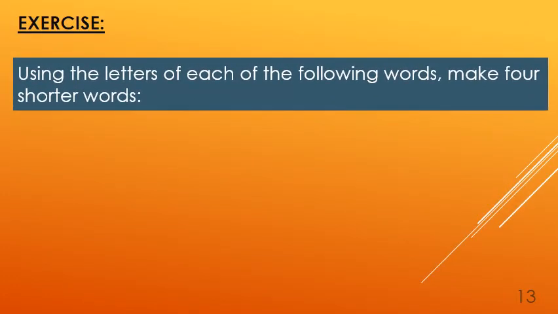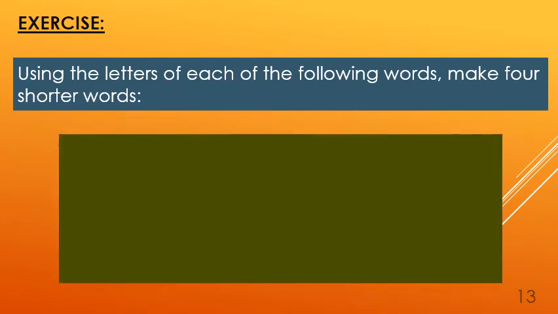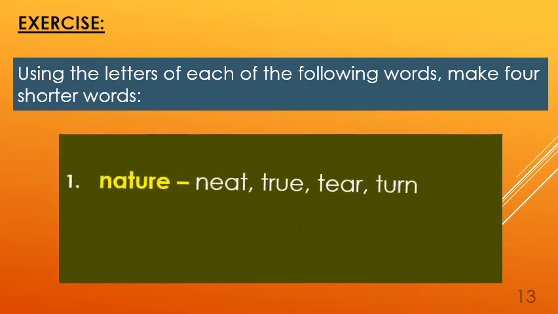Using the letters of each of the following words, make 4 shorter words. What is our question, students? The first word is nature. From this word, you have to make 4 shorter words. The first word is neat, N-E-A-T.